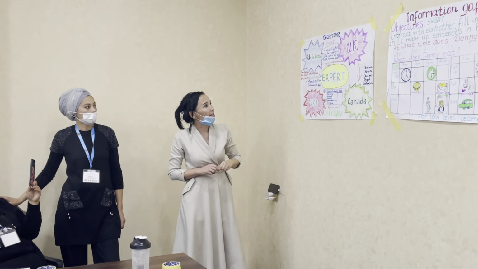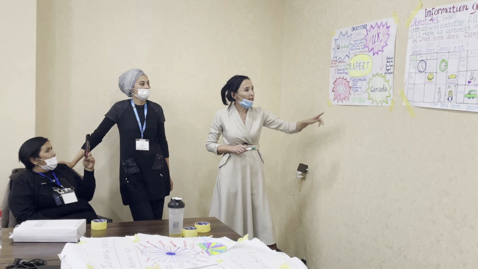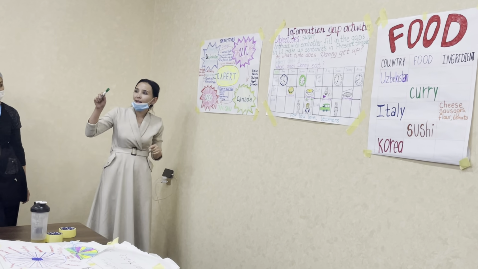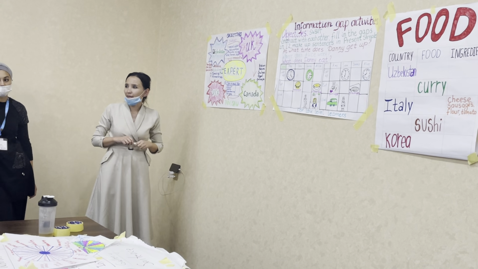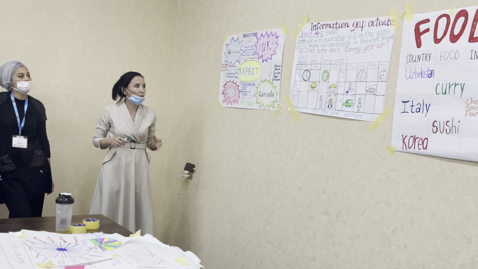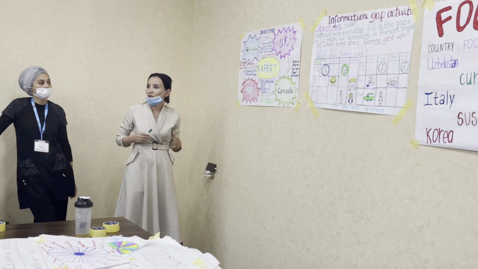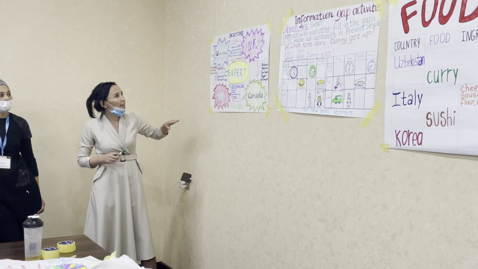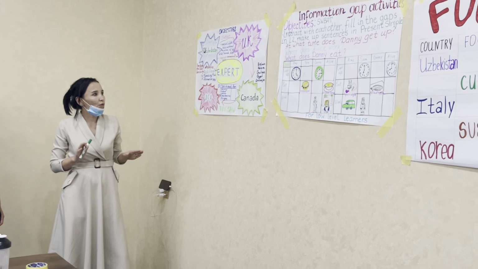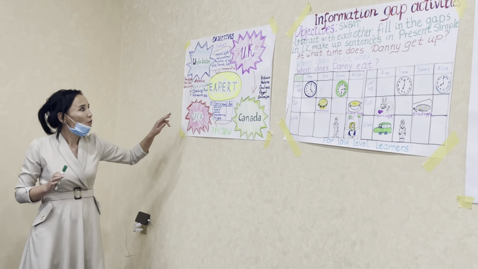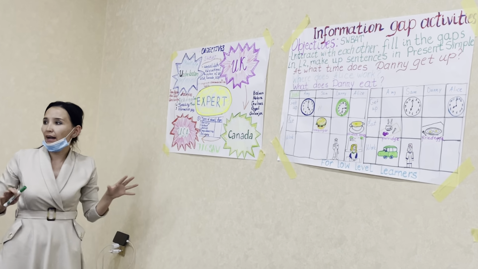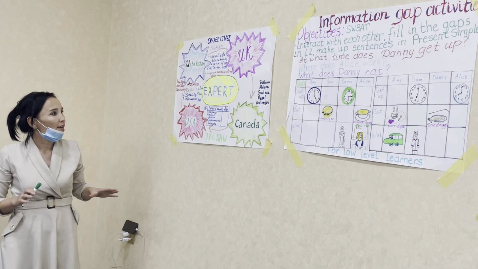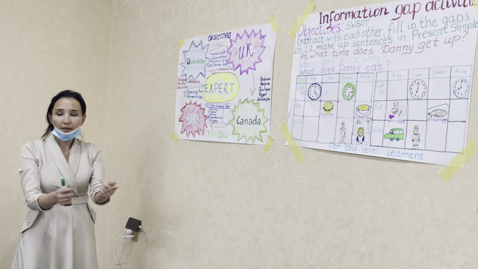So here you can see we have chosen Jigsaw Activity. We did it in the last lesson, yes? Yes, before yesterday we did it, and we chose this activity because we liked it very much. It's very interesting. Here we divide students into 4 groups, and for each group we give a topic.